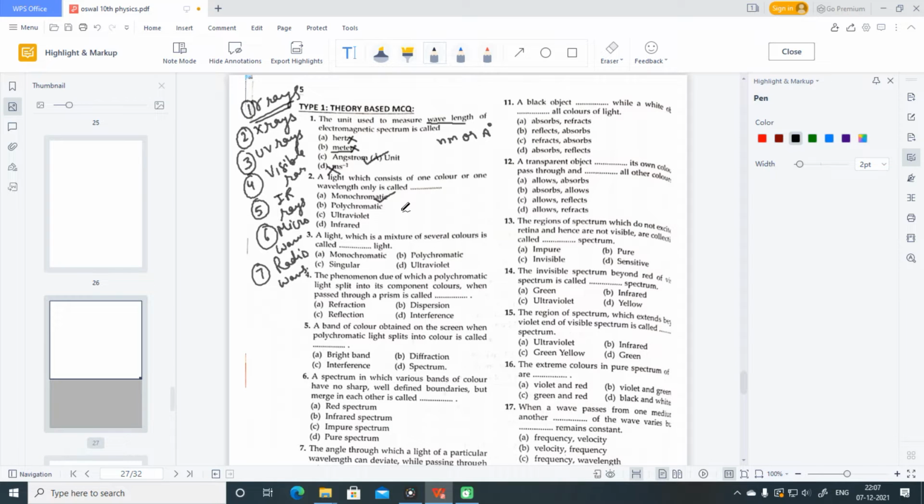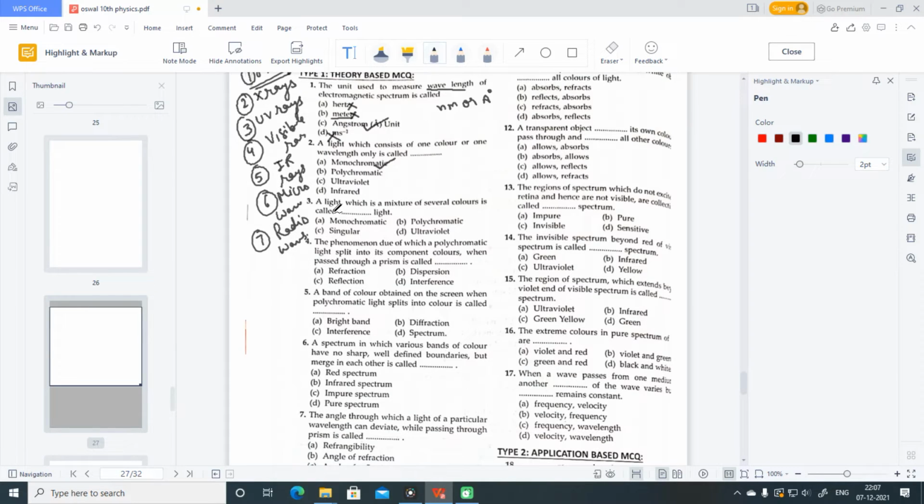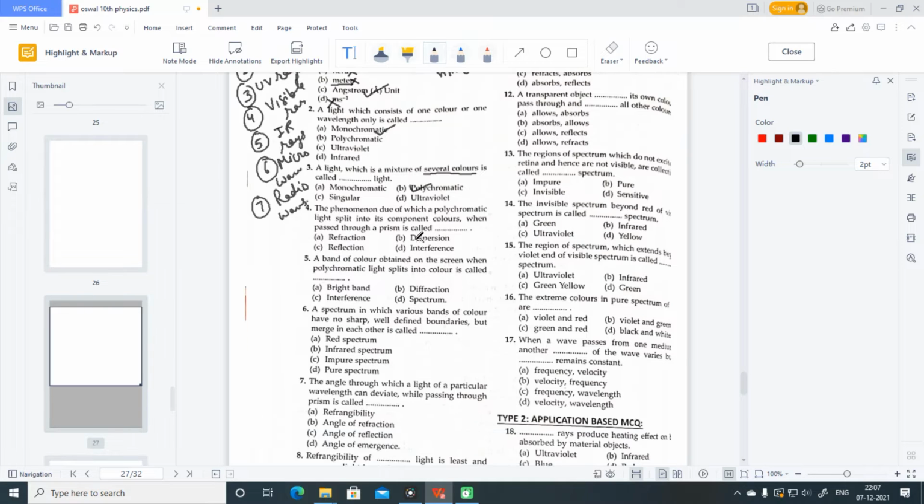So let's see the third question. A light which is a mixture of several colors is called polychromatic light. Okay, it is called polychromatic. Why? Because it has different colors. So if it has several colors, it means several kinds of wavelengths are in it. So we will call it polychromatic light.